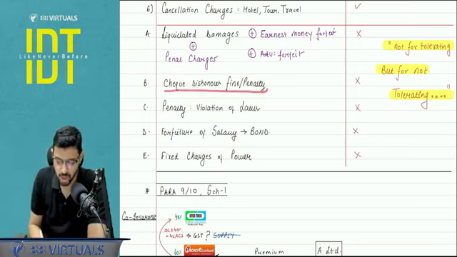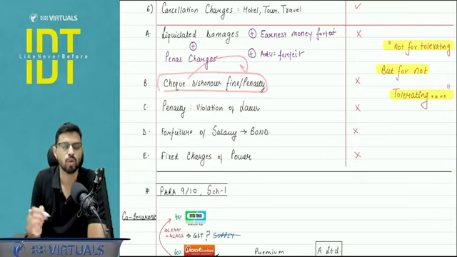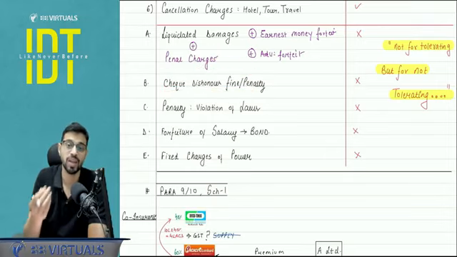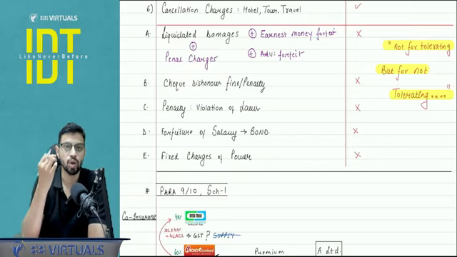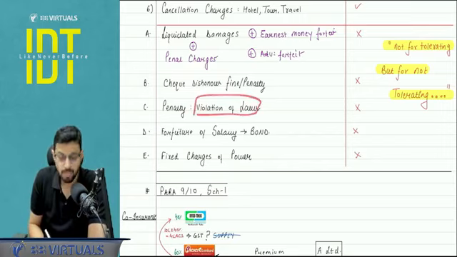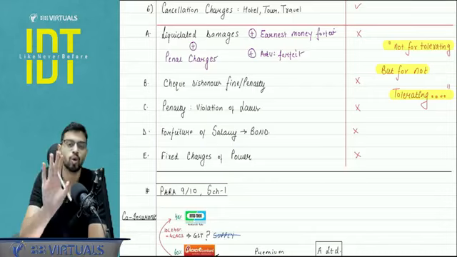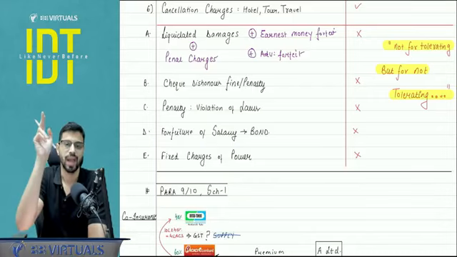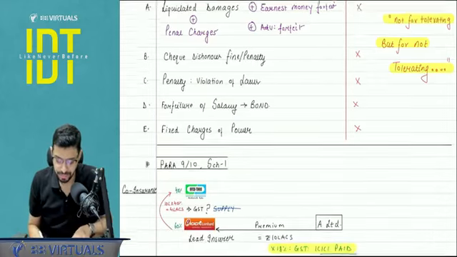Here, the essence is not to earn this check dishonor fine from you, but rather my intention was you should be giving a correct, a good check only when you have the balance in your bank account. Violation of laws, penalty is being levied. It is not to tolerate any kind of violation of laws.